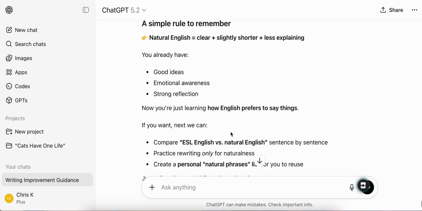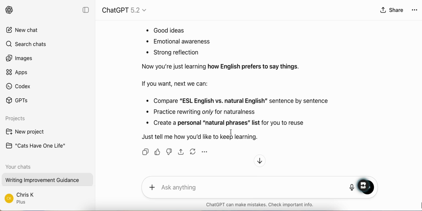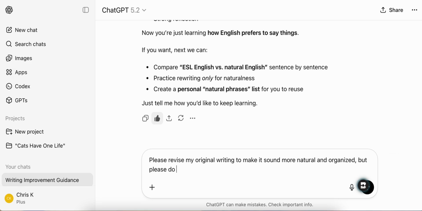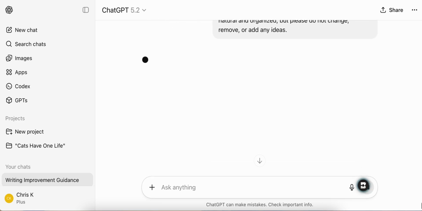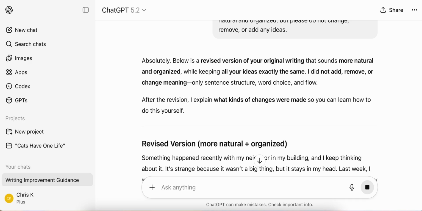One more thing I'll add is if you use ChatGPT or another LLM or chatbot to help you revise your writing, I want you to add this phrase as well. Please revise my original writing to make it sound more natural and organized, but please do not change, remove, or add any ideas. Okay, so one thing you do need to remember when using ChatGPT is that it will add, remove, or change some of your ideas. And this can be a problem because it may say something that you did not originally intend it to.